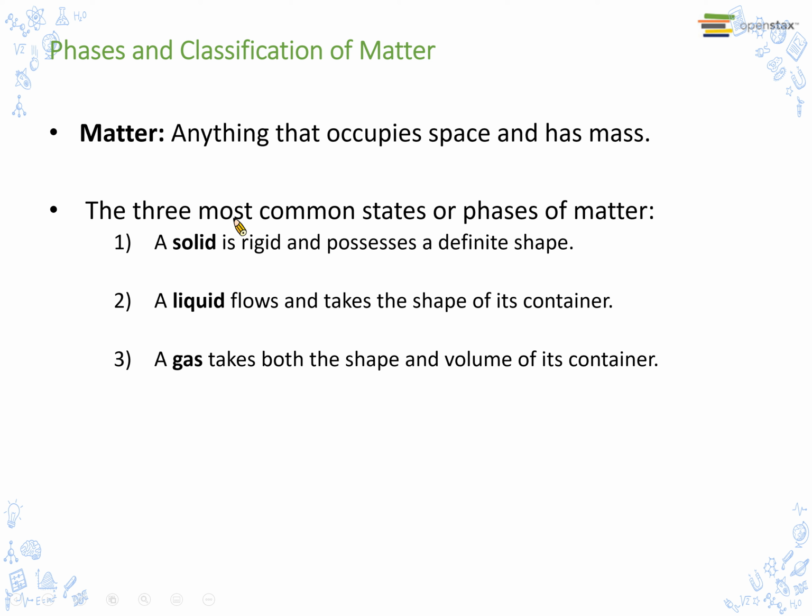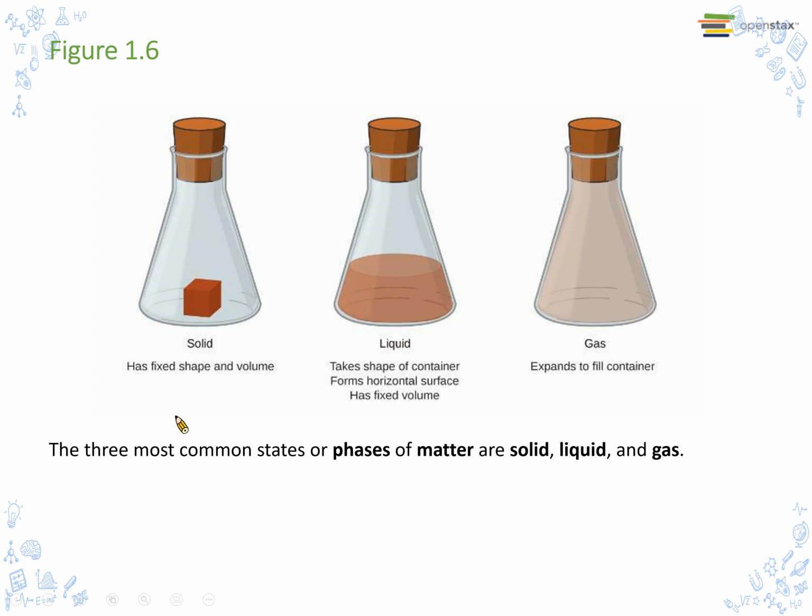The three most common states or phases of matter: a solid is rigid and possesses a defined shape. A liquid flows and takes the shape of its container. A gas takes both the shape and volume of its container. Here we can understand more easily.